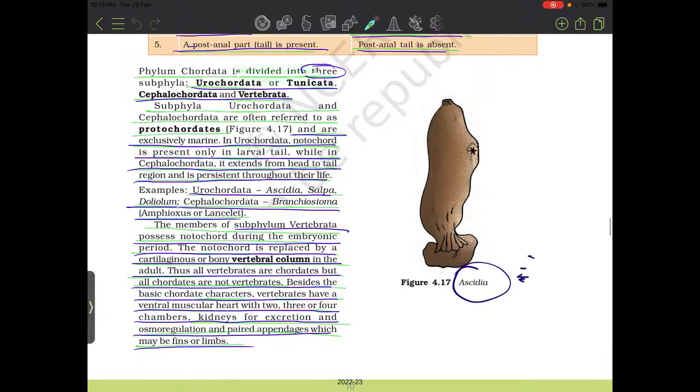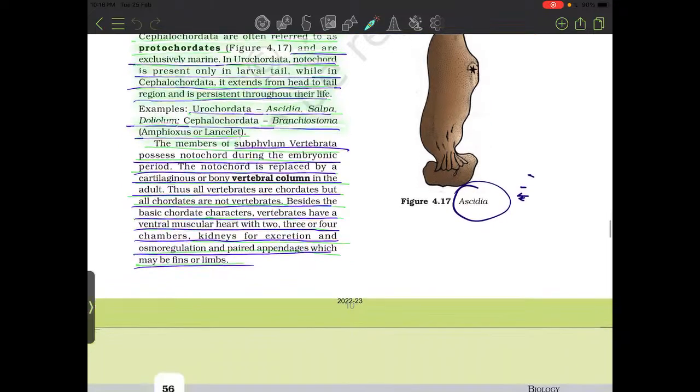Phylum Chordata is divided into three subphyla: Urochordata or Tunicata, Cephalochordata, and Vertebrata. Subphyla Urochordata and Cephalochordata are often referred to as Protochordata and are exclusively marine. In Urochordata, notochord is present only in the larval tail, while in Cephalochordata it extends from head to tail region and persists throughout life. Examples: Urochordata: Ascidia, Salpa, and Doliolum. Cephalochordata: Branchiostoma, also known as Amphioxus or lancelet.